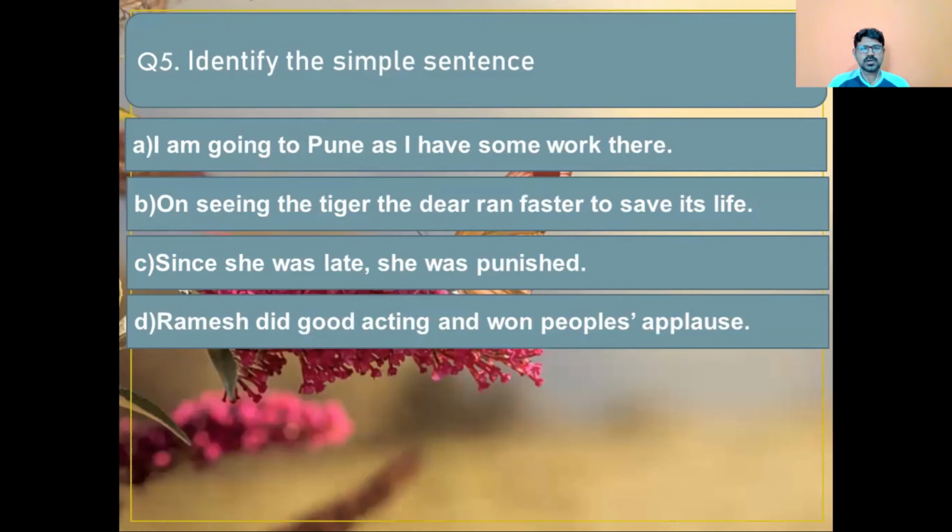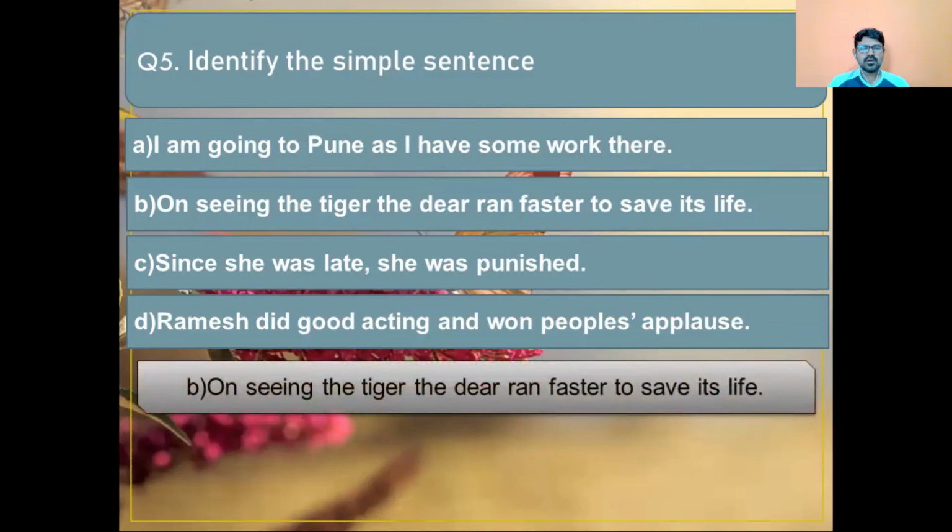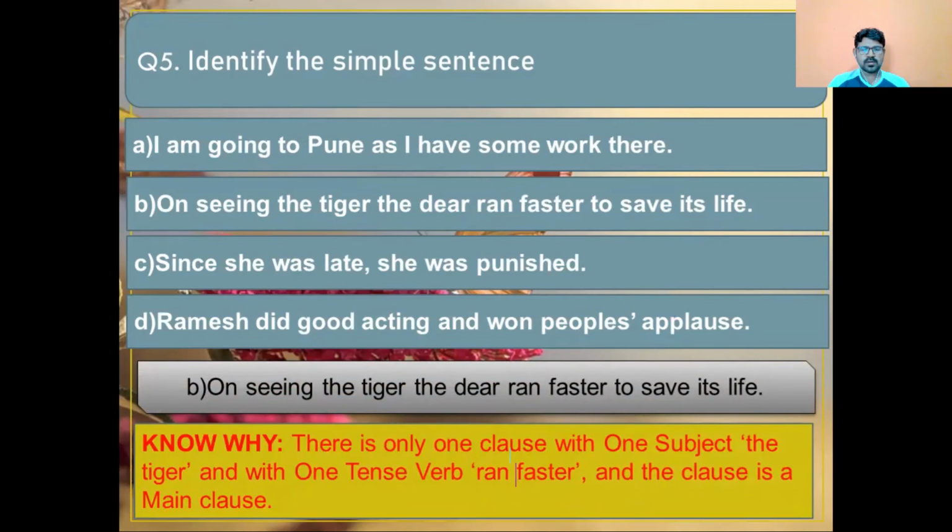Dear students, please identify the simple sentence. The correct answer is option B. On seeing the tiger, the deer ran faster to save its life. Why? See, there is the word on in the beginning of the sentence, and there is only one clause with one subject, the deer, and one tense verb, ran, and the clause is a main clause.